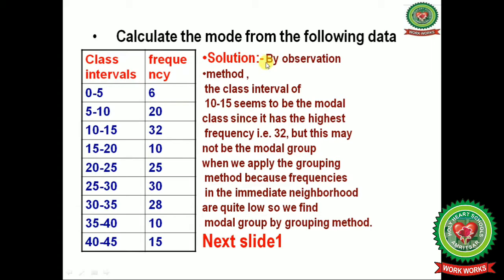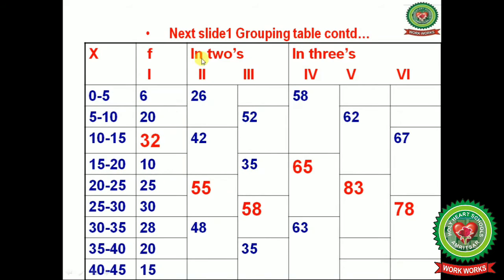Now we will calculate the mod by the observation method. Here class interval is given and frequencies are given. Now here on the observation method, the maximum frequency is 32, and the model class is 10 till 15. Done. Now by the grouping table, if we calculate this one, what will we get? First X is given 0 till 5, 5 till 10, 10 till 15, 15 till 20, and so on up to 40 till 45. Frequencies are also given, and I have marked the maximum frequency here, that is 32.